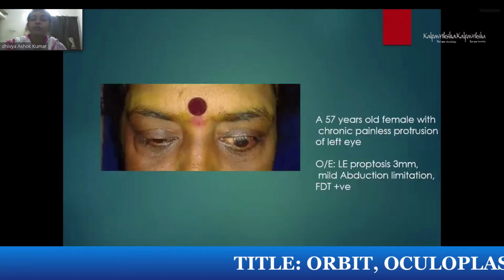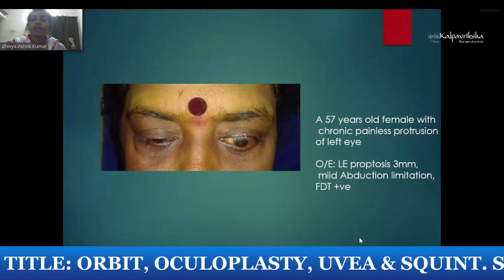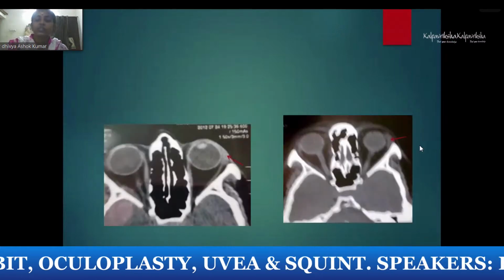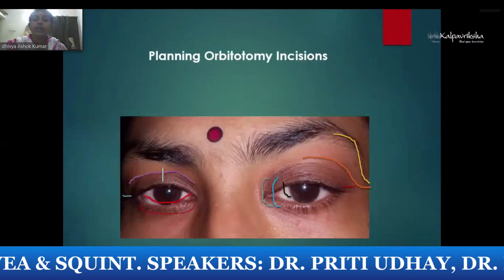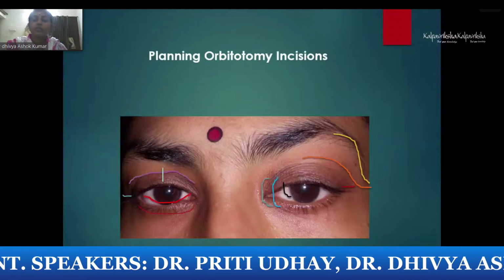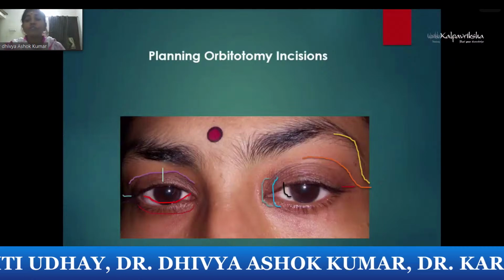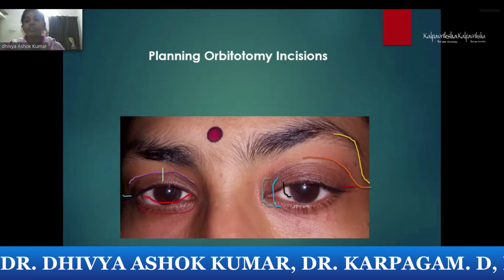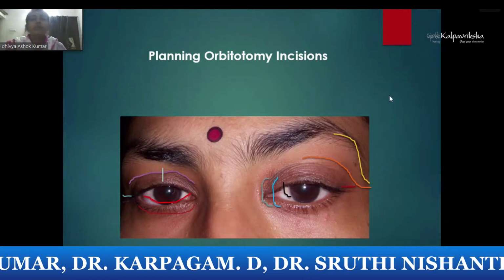This is a patient with proptosis. You can see there is a chronic protrusion of the left eye and limitation of movement, and on CT you can see there is enlargement of the lacrimal gland here. So whenever you see a lacrimal gland lesion, you always look for any other associations like fossa formation or infiltration. Accordingly, you divide into malignancy or not.